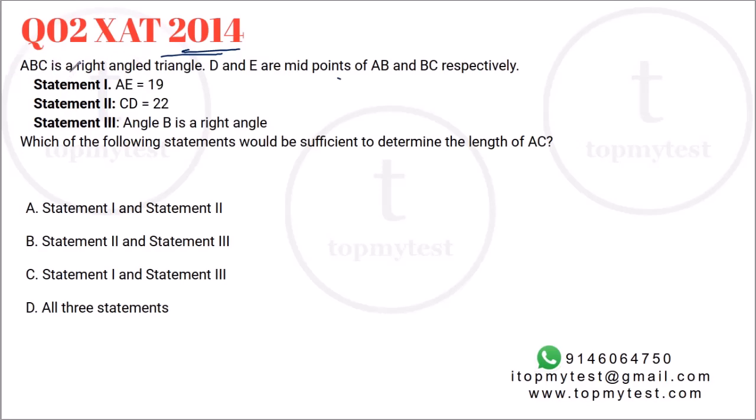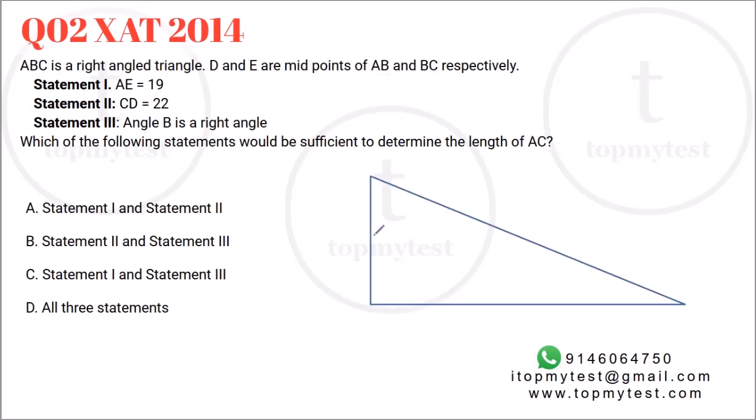It says ABC is a right angle triangle. D and E are midpoints of AB and BC. You are given three statements. You have to find the length of AC. Okay, so let me draw a rough sketch of a right angle triangle. Now AC can be the hypotenuse or AC can be one of the smaller sides. So my first point is to figure out which side is the right angle, right?